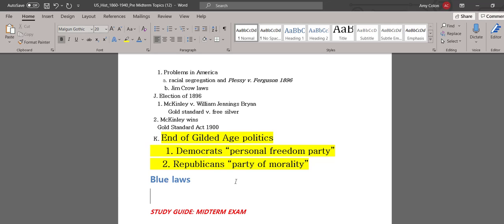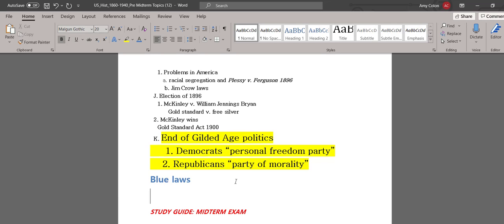There are towns in the U.S. today that forbid the sale of alcohol through their laws. I used to live in a town that banned the sale of alcohol, but a few years ago, the voters voted to end those laws. So now alcohol is allowed to be sold there.